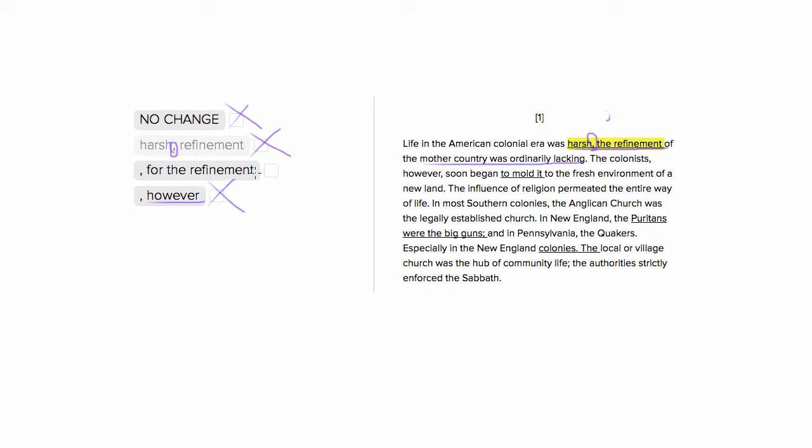Choice 3 is going to be what the author is trying to explain, because the author is trying to explain that life was harsh because the mother country was ordinarily lacking. So this "for" here is functioning as a "because." So it's a correct transition to connect the two thoughts. So choice number 3 is going to be our right answer.